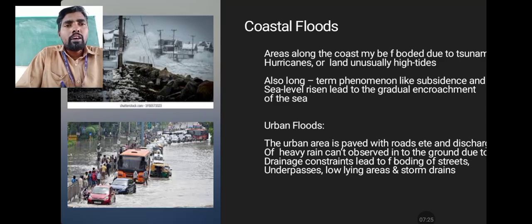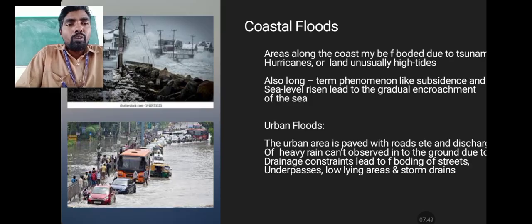Long-term phenomena like subsidence and sea level rise lead to the gradual encroachment of the sea. Subsidence of the sea surrounding area or the bottom of the area, and rising sea levels, also cause coastal floods.